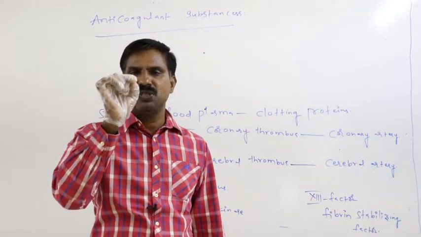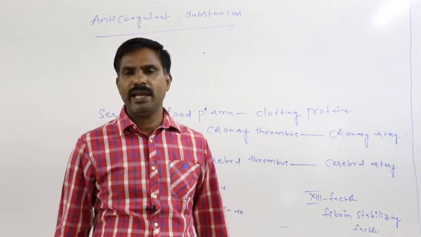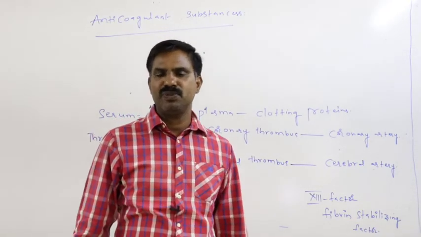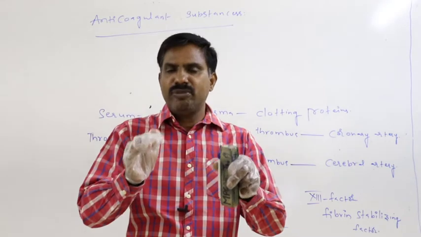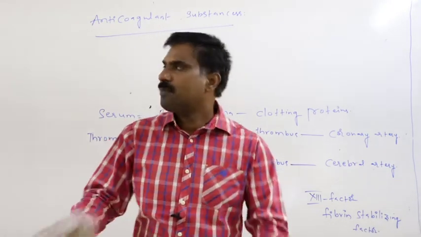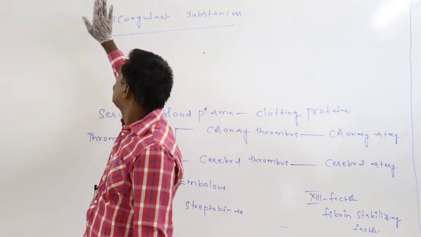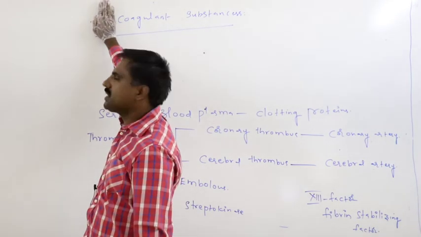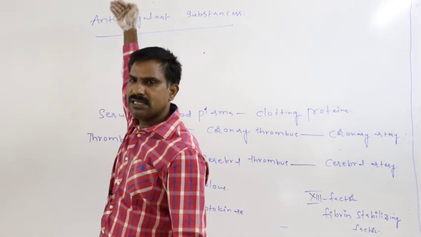substances which oppose blood clotting are said to be anticoagulant substances, because coagulant means a substance which induces blood clotting. Anti means opposite.